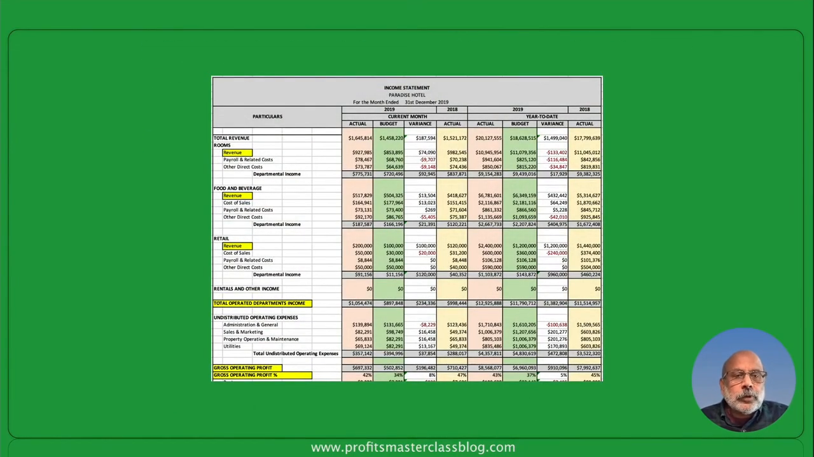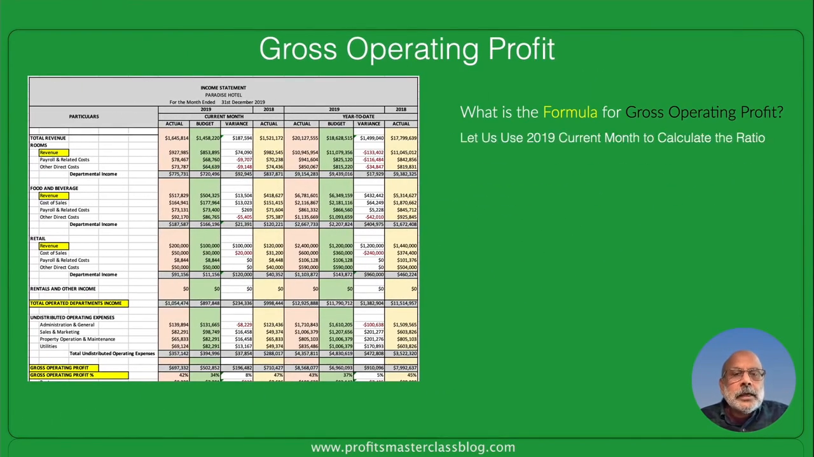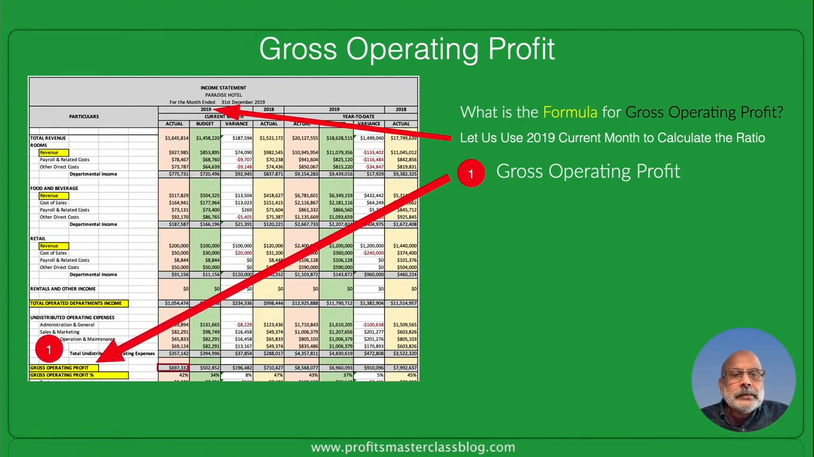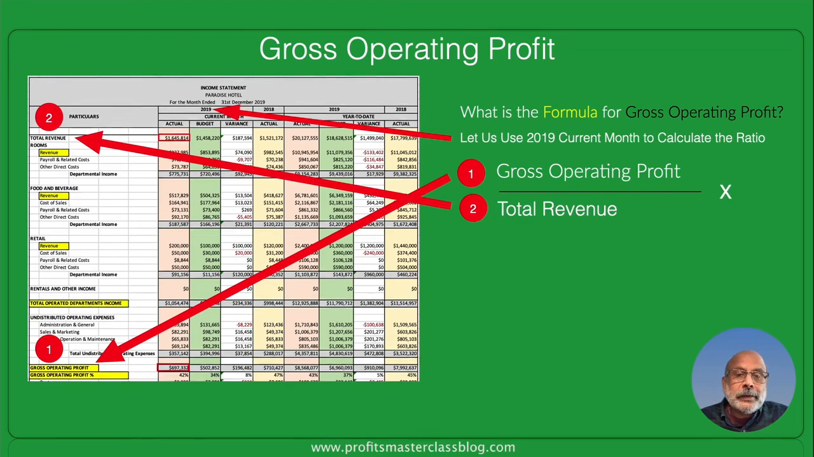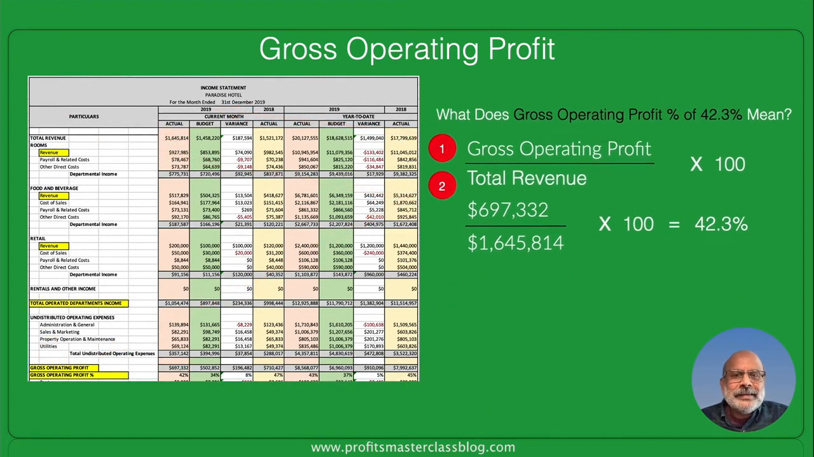So what is the formula for gross operating profit? We shall be using here Paradise Hotel's current month for 2019, as is being pointed out. Number one, gross operating profit, which we saw earlier, divided by number two, total revenue, multiplied by 100. Now we multiply by 100 because we need to have a percentage result for the gross operating profit. Applying the numbers here, we get to 42.3% gross operating profit.